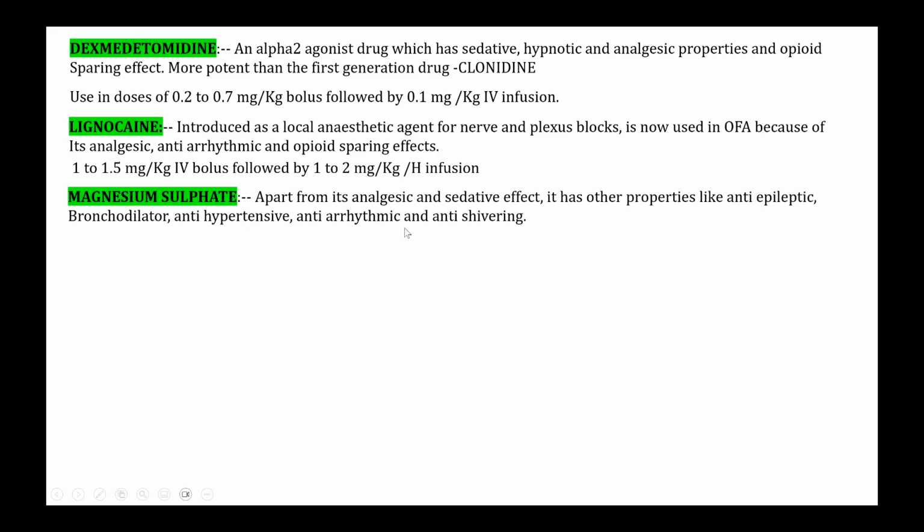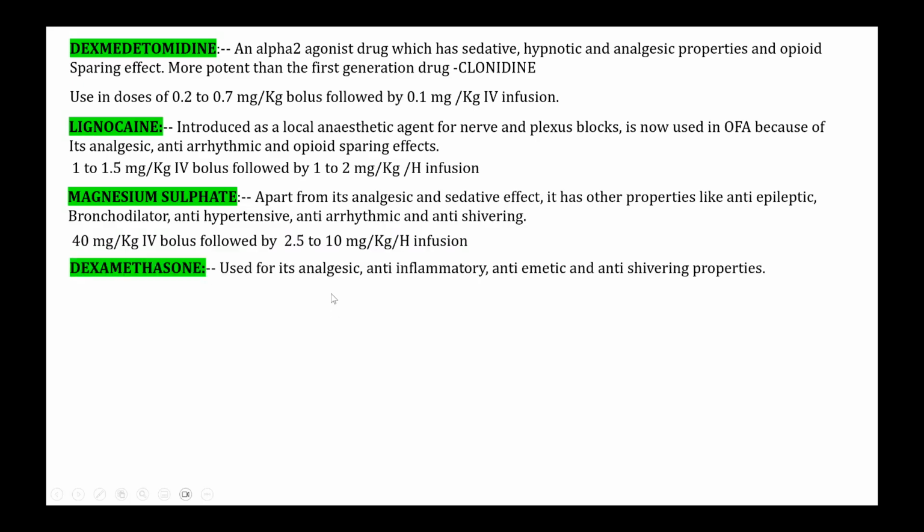vasodilator, antihypertensive, antiarrhythmic, and anti-shivering, very important properties. And you start with a bolus dose of 40 milligram per kg IV, followed by 2.5 to 10 milligram per kg per hour as infusion.